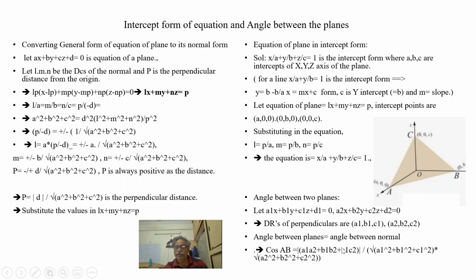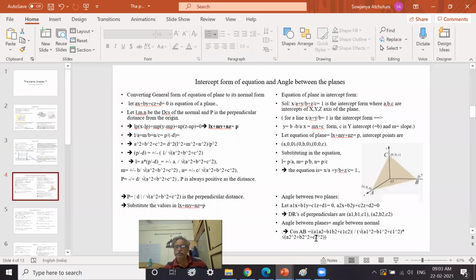So we have to convert into unit vectors: a1 a2 plus b1 b2 plus c1 c2 divided by, what is the magnitude of the first vector? Square root of a1 square plus b1 square plus c1 square. What is the magnitude of the second vector? Square root of a2 square plus b2 square plus c2 square. So we are converting into unit vectors first, then applying cos theta.